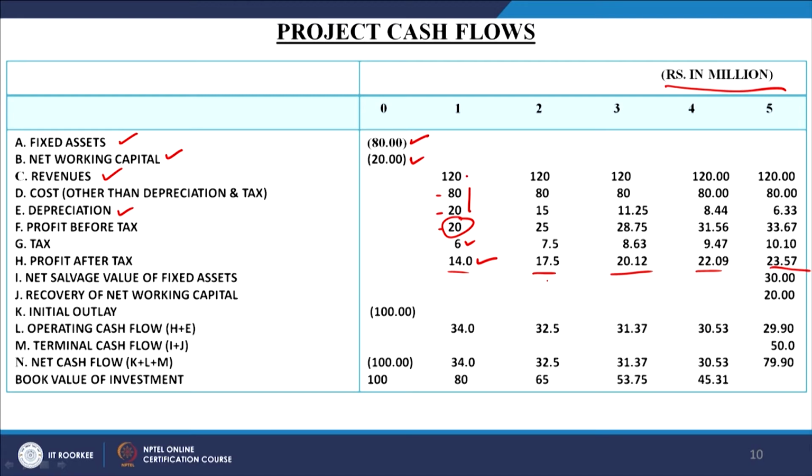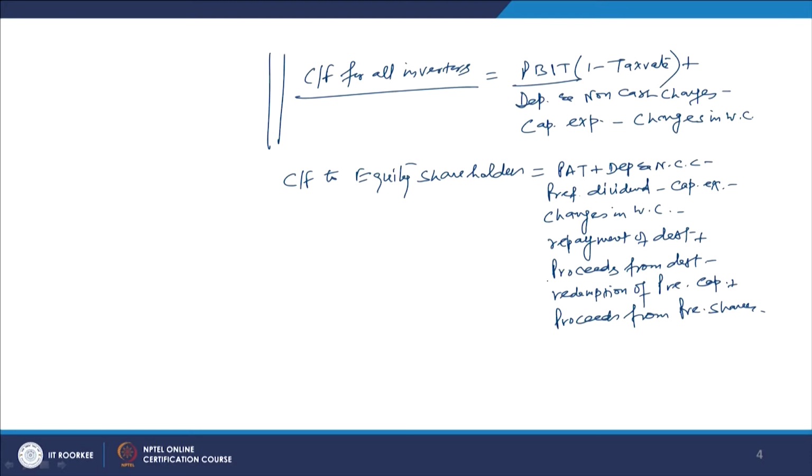Complete, all the 5 years' cash flows are worked out here, and the first source of net cash flow is the PAT, profit after tax. We have seen in the formula also, cash flow for all the investors. Since we are following this approach, cash flow for all the investors, the first requirement given here is PBIT into 1 minus tax rate. So, it actually becomes the PAT, and we have calculated the PAT.